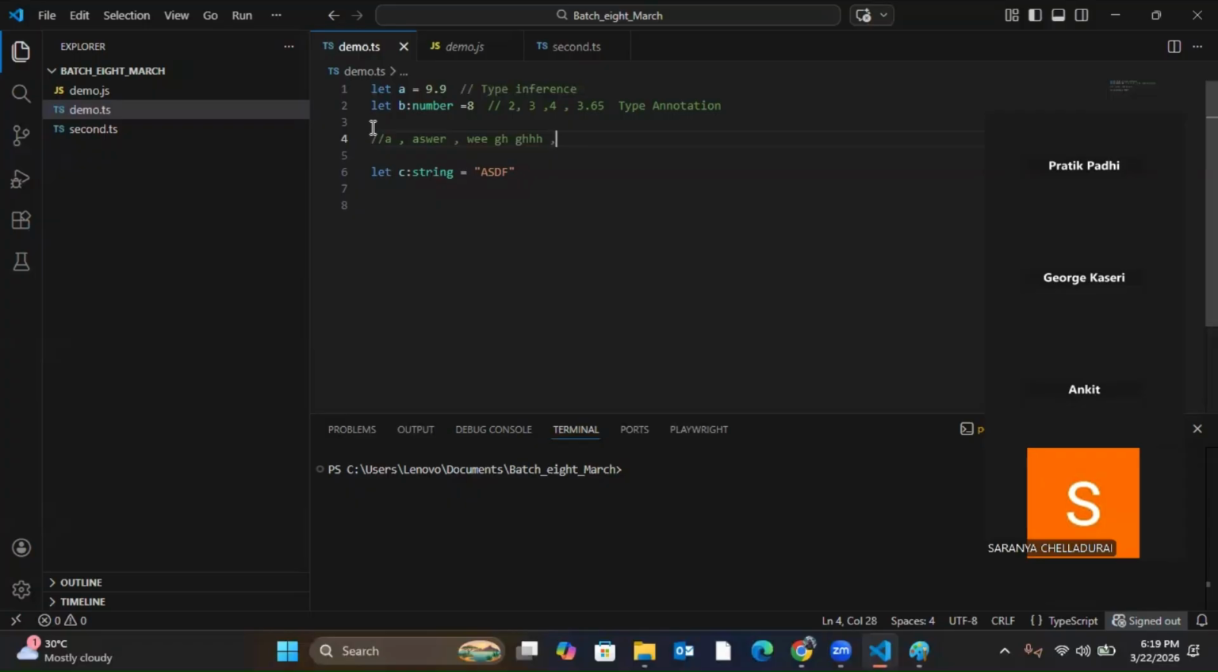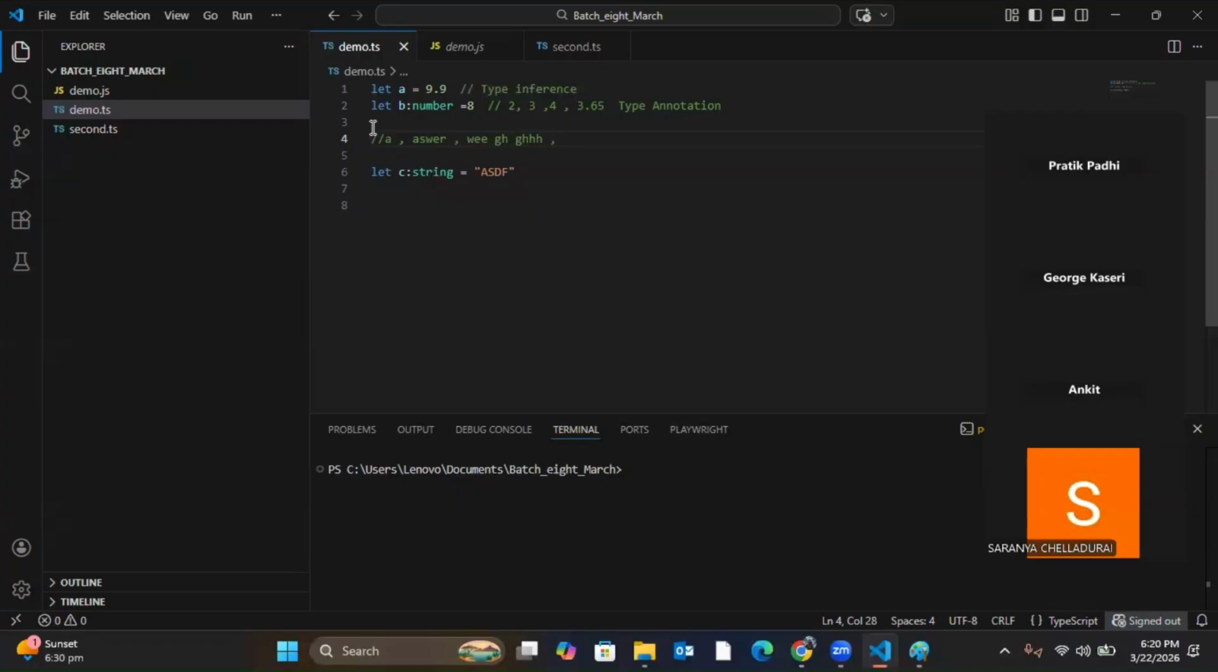Simple. Here, just remember, if you have used Java, there is a concept of character in Java, but this is not present in TypeScript and JavaScript. There is no concept of character here. Everything here is a string. So even if you give a single letter, that is a string. It's not a character here. But in Java, you have the concept of character. Got it? So everything here is a string.